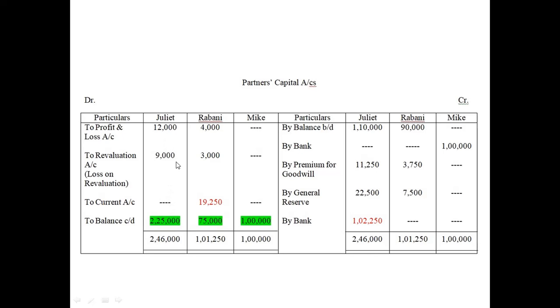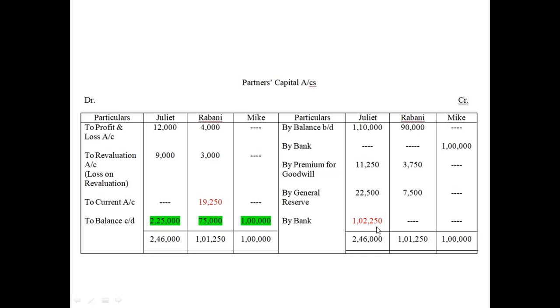So now what you do? You do the total of debit side: 2,25,000 plus 9,000 plus 12,000. It will be 2,46,000. Now this total you write here again, 2,46,000. So now from this 2,46,000, you subtract all the items, and you will get the value of